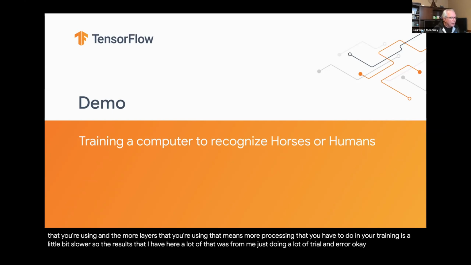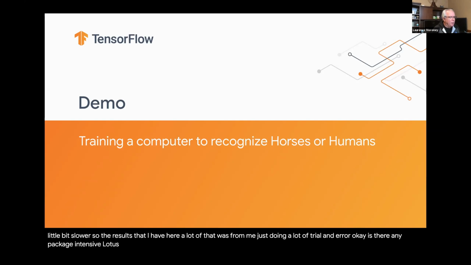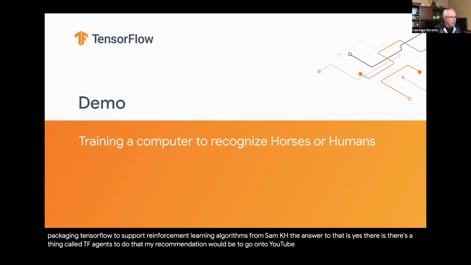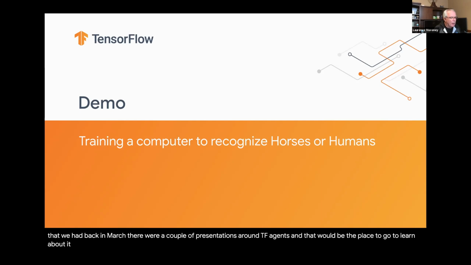Okay, is there any package in TensorFlow to support reinforcement learning algorithms, from Sam KH? The answer to that is yes, there is. There's a thing called TF Agents to do that. My recommendation would be to go onto YouTube, go to the youtube.com/TensorFlow channel, and at the ML Dev Summit that we had back in March, there were a couple of presentations around TF Agents, and that would be the place to go to learn about it.